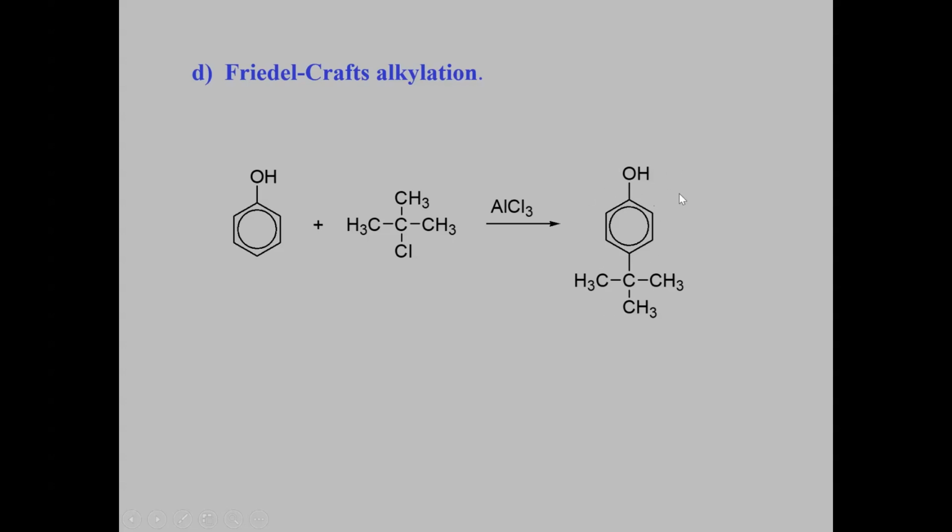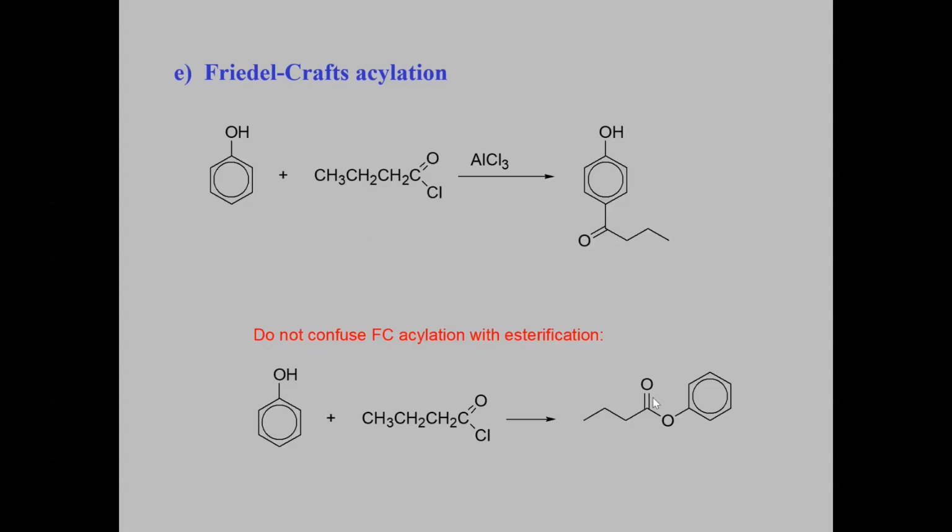Hence, it preferably gives the para derivative. Friedel-Crafts acylation: if I treat with an acid chloride, here butanoyl chloride, in the presence of AlCl3, I will get the corresponding para-acyl derivative.